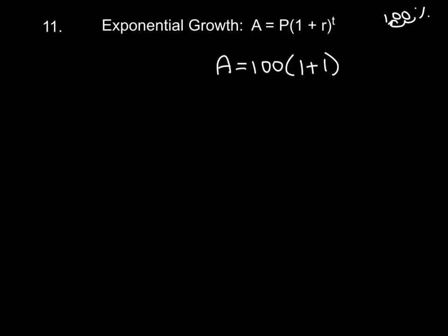Now, we're not going to raise it to the 4th power just because it says 4 hours. T is really the number of time periods we're talking about here, and it tells us that the population of bacteria doubles every 20 minutes. So if it doubles every 20 minutes, within an hour, 3 time periods have passed, right? 20 minutes plus 20 minutes plus 20 minutes. 3 of those make up 1 hour.